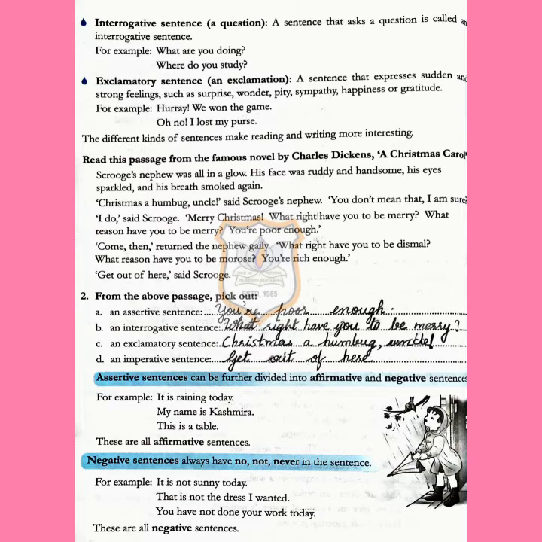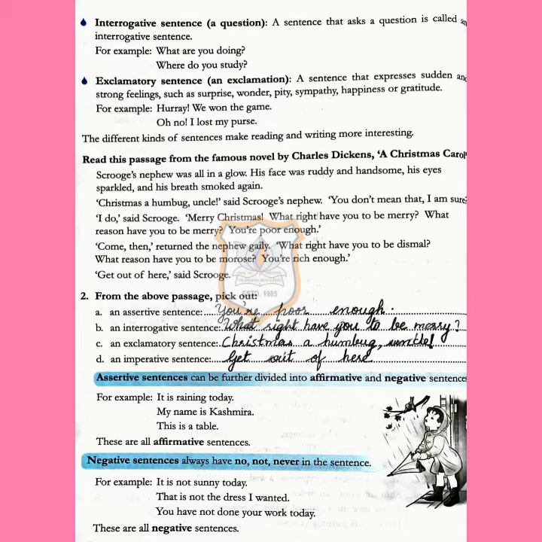Next one is assertive sentences can be further divided into affirmative and negative sentences. So assertive sentences are divided into 2 kinds that are known as affirmative and negative. For example, you can see here, it is raining today. My name is Kashmira. This is a table.